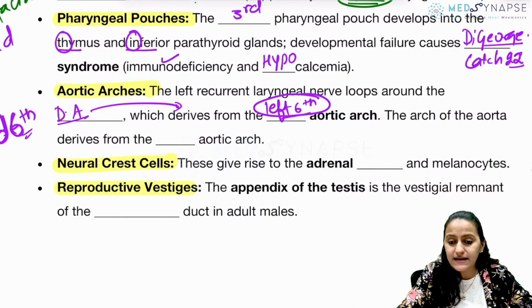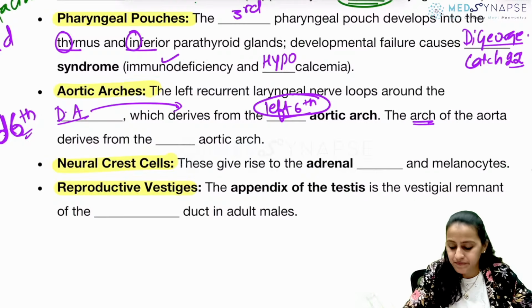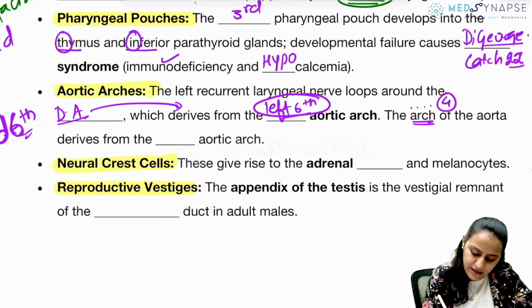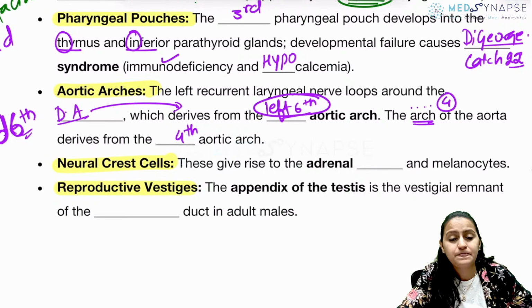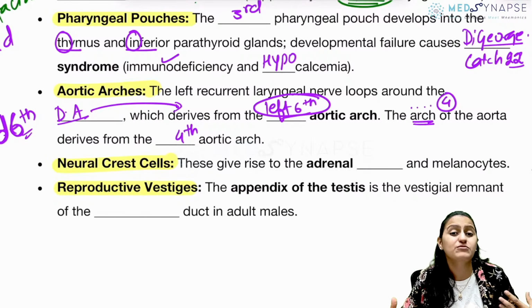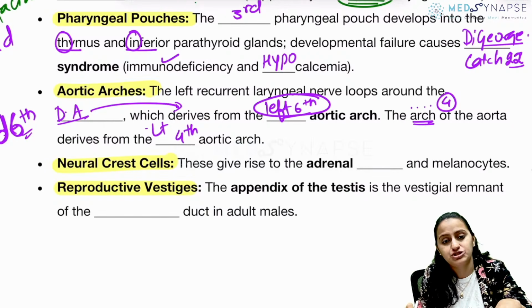On the other hand, remember the arch of aorta comes from what aortic arch? ARCH is how many letters? 4. So remember, it comes from the fourth aortic arch. Which one? The left or the right? Remember, arteries on the left, veins on the right. The aorta is coming from the left ventricle, right? So remember, it is the left fourth arch. It is the left fourth arch, not the right fourth arch.